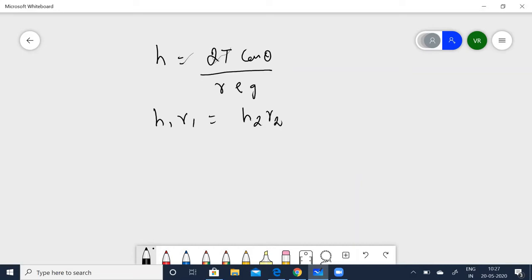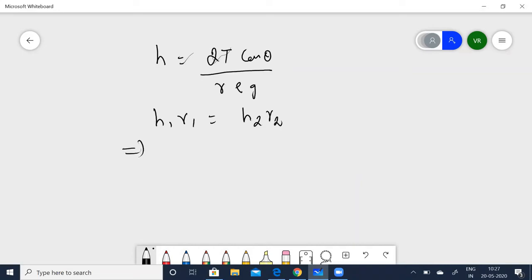Height of the capillary rise, we know from the revision notes I have given, h is equal to 2T cos theta divided by R rho G, where rho is the density, or you also know that h1 R1 is equal to h2 R2.